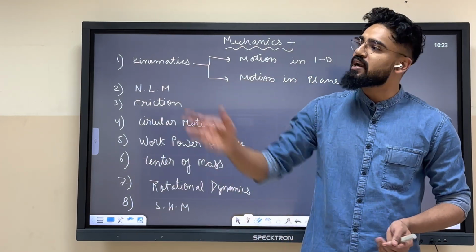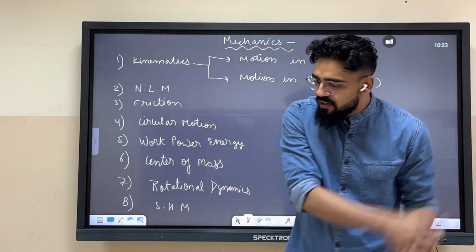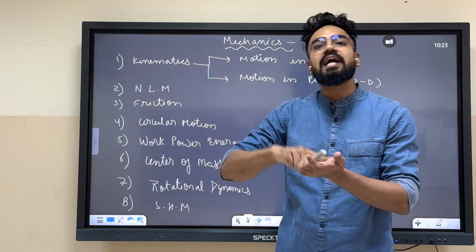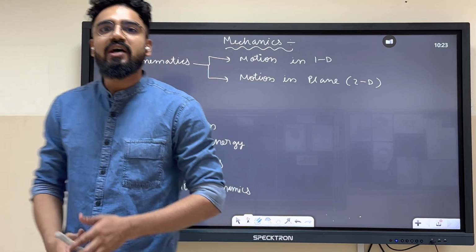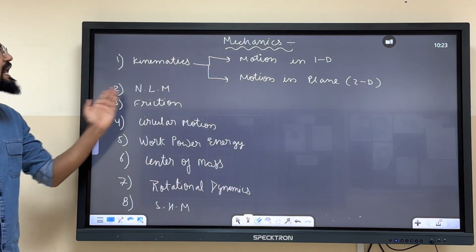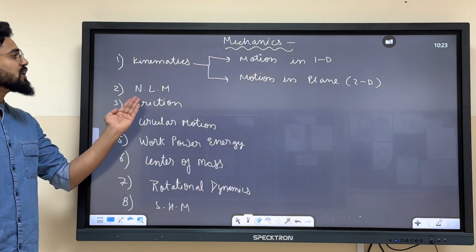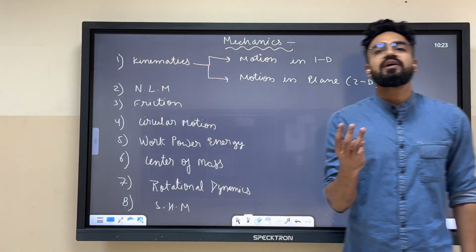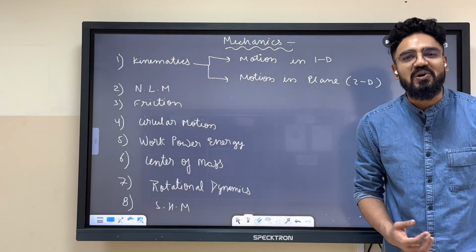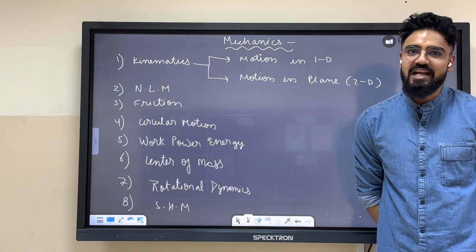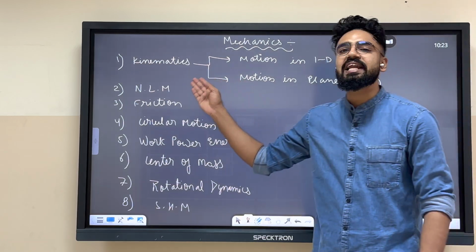Chris Gayle, a bowler bowling, and when he hits the ball in an IPL match, you can see a trajectory. That is nothing but projectile motion. So, motion in a 2D plane. Similarly, all other chapters are there, like NLM. It means Newton's laws of motion. We all know the three very famous laws of motion given by whom? Newton, sir. We have already studied this in grade 9.